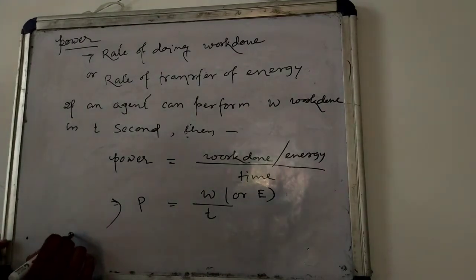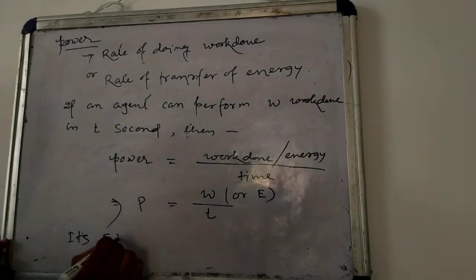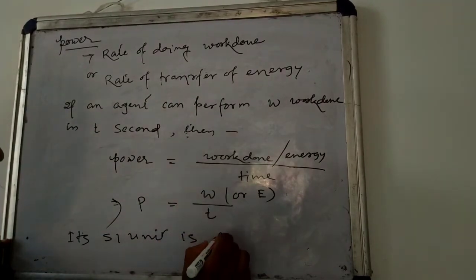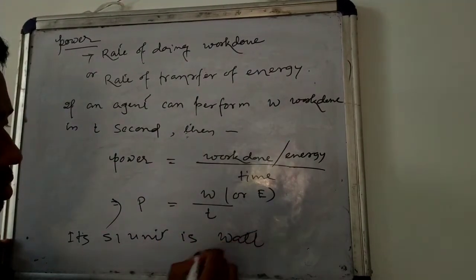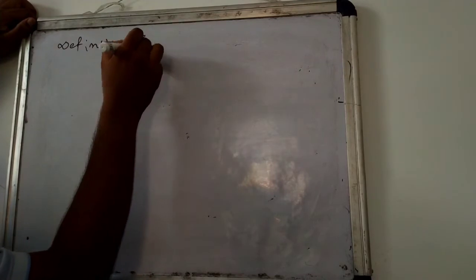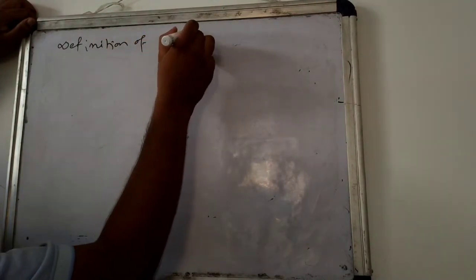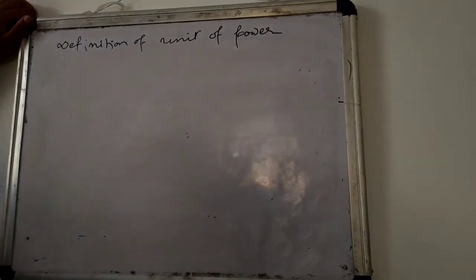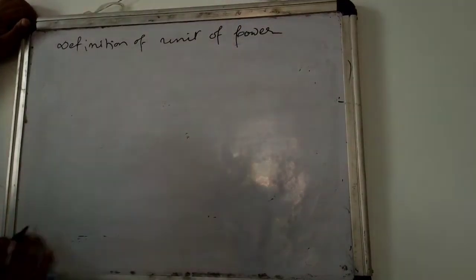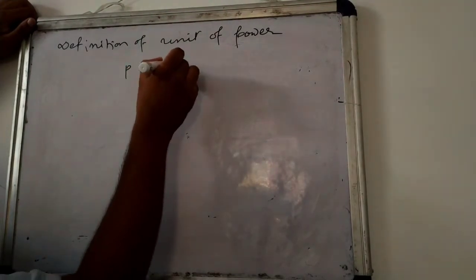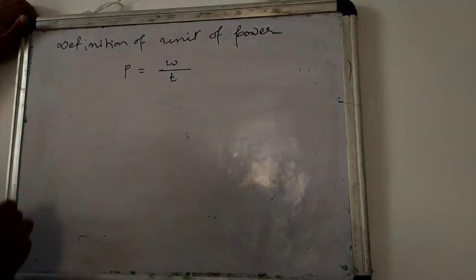Its SI unit is watt. Next, the definition of unit of power. Power equals work done by time.